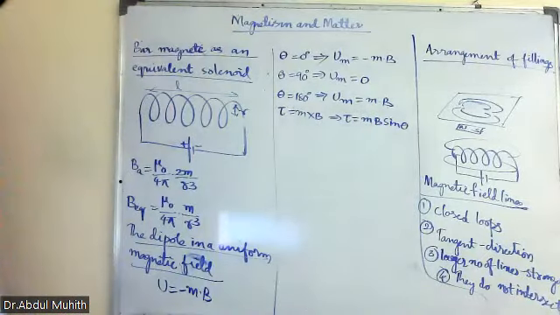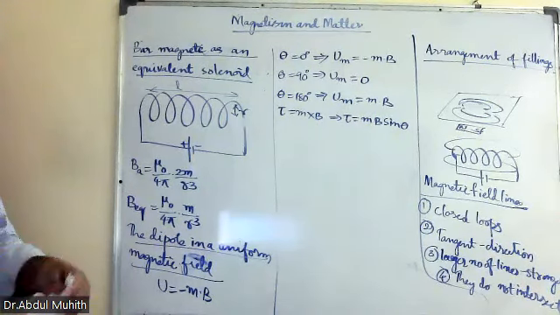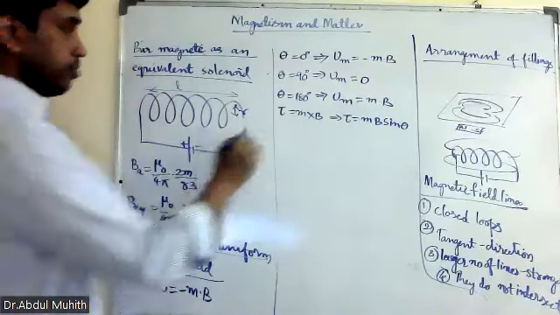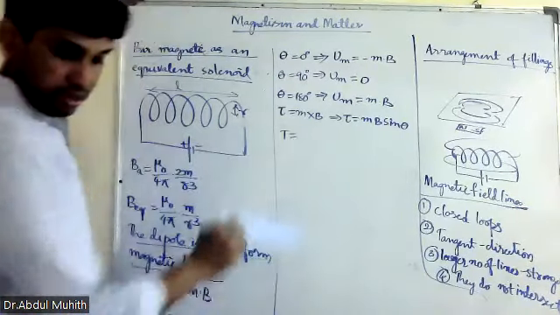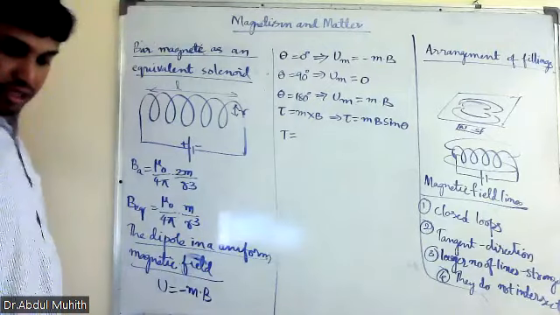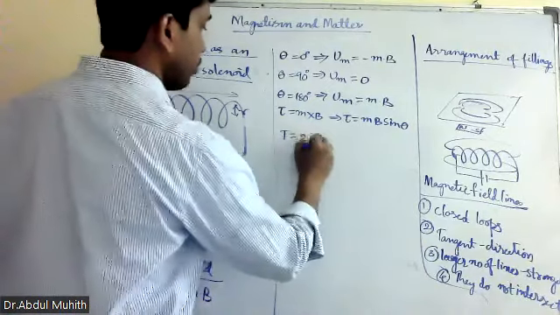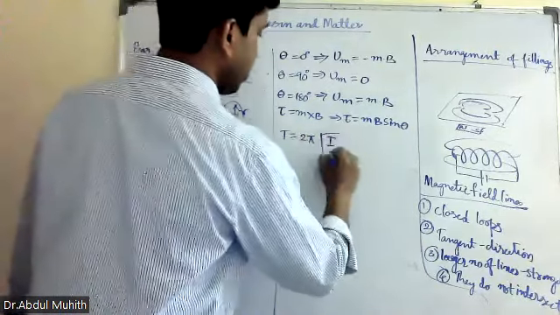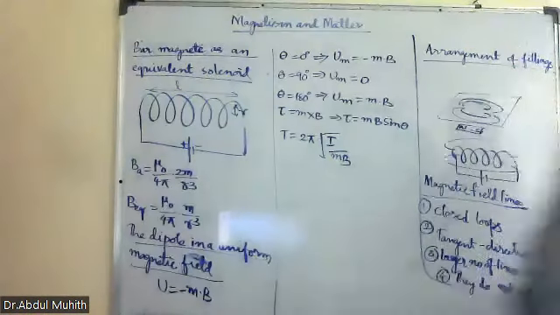Now the time period, I will write, and the magnetic field also. The time period formula is T is equal to 2 pi under root of I by mB.